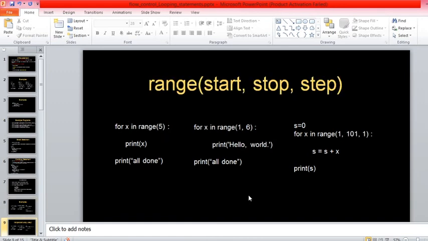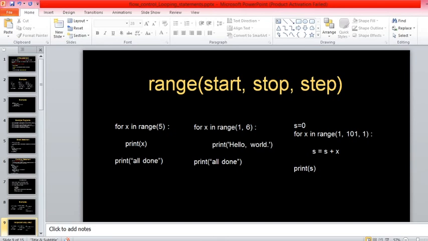But now try to understand. The range method can have one argument, two arguments, or three arguments. If you have only one argument, the starting value of the variable will always be 0, and the argument will be the stopping value.